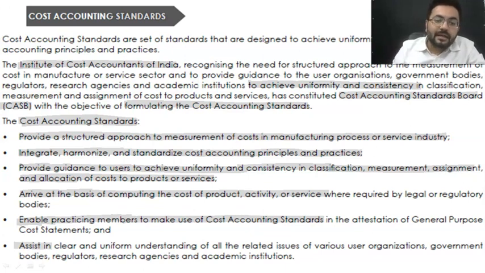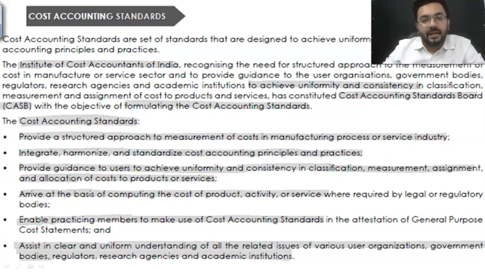They are all the time there to assist with issues of various government bodies, regulators, academic institutions, if any kind of issue comes up while using these cost accounting standards. Okay, so these are the benefits, something which needs to be memorized.